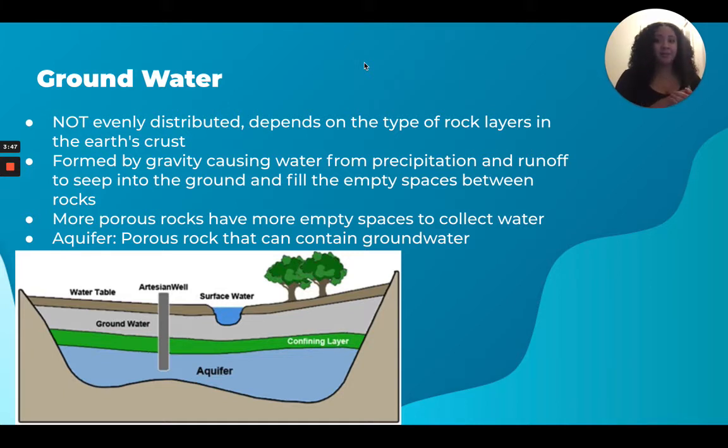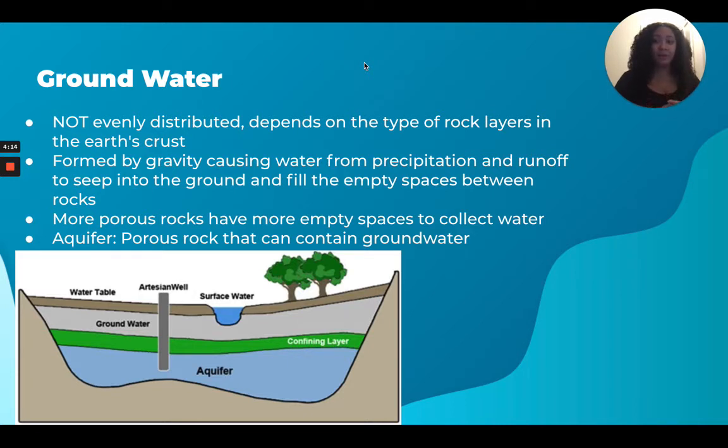There's different caves, and there's different pores in the rock in the Earth's crust. Okay, so that groundwater fills the empty spaces in between the rocks. Okay, so the more porous rocks have more empty spaces to fill and collect that water. So people who live by more porous rock have more groundwater.